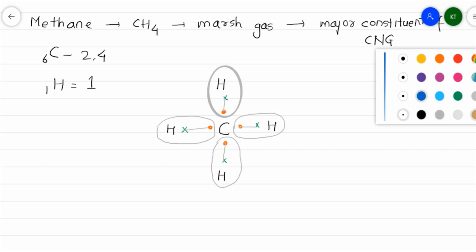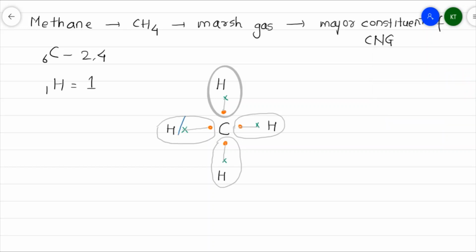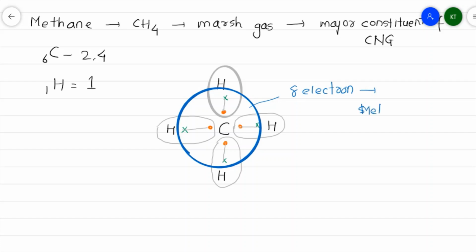Now let me take carbon. The central carbon atom shares electrons with hydrogen and completes its octet arrangement. So these are your 8 electrons, and as the carbon completes 8 electrons in its surrounding, the methane molecule is stable.